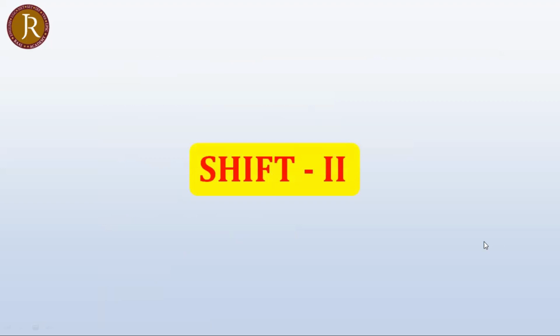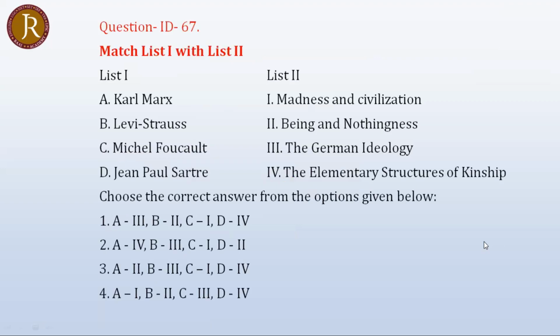Look at Shift 2. We have two questions in Shift 2. Look at the match the following. The correct answer should be Karl Marx published German Ideology, A. Levi-Strauss published The Elementary Structures of Kinship, 4. We don't find 4. Got it? So the correct option should be 3, 4, 1, 2. All options are wrong.